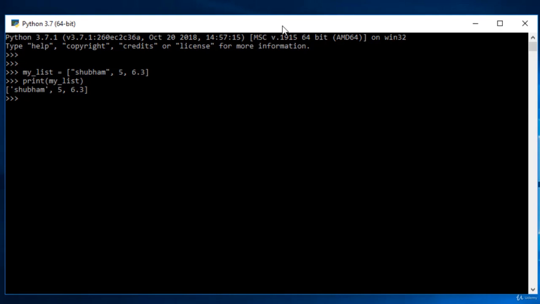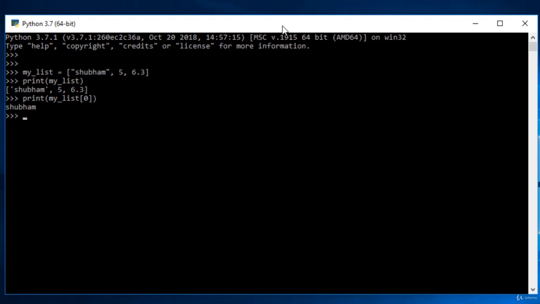Now I think that it is the right moment for you to understand the numbering system and the address of all the different types of data types that we are using. So if I talk about 0, at any point of time, if I say give me the 0th element, that means I want the first element. So if I print the 0 element of this list, let me take print, and if I give 0 element, so how you do it, you open a bracket, you give which element you want, and then you close the bracket. And if I press enter, you can see 0 element means I got Shubham.